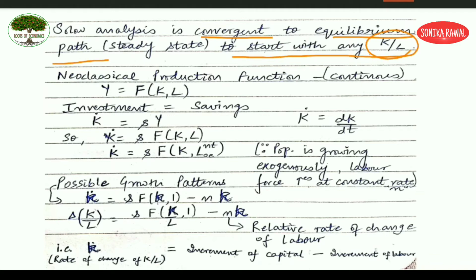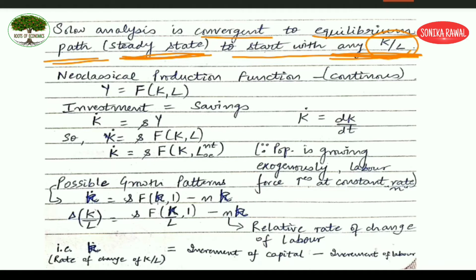Now, Solow emphasizes that you start with any K by L ratio. What is going to happen? In the long run, you will be able to achieve steady state, which will be what? Equilibrium growth path. So you can start with any K by L, and automatically what will happen? The adjustment mechanism will help you in achieving the steady state in the long run.